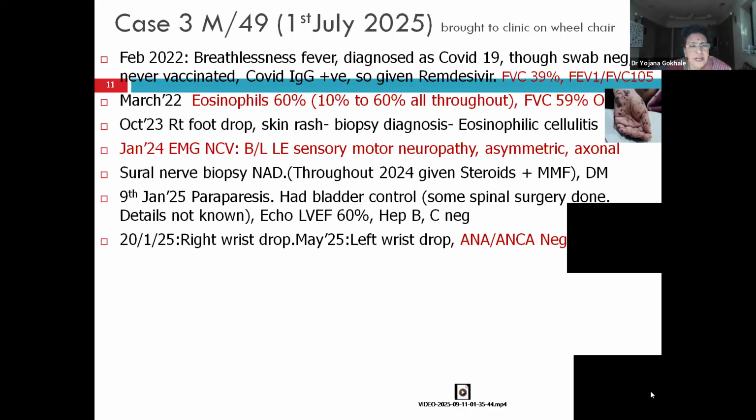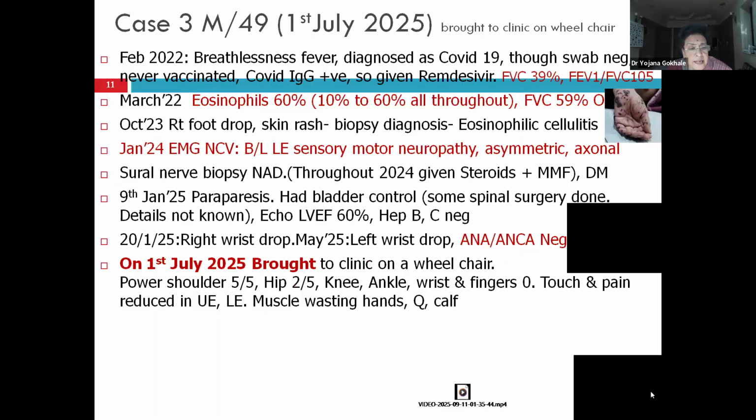In January 2025, he developed some paraparesis, the notes of which were absolutely not showing anything, whether it was UMN or LMN, there was no bladder involvement, and he underwent some spinal surgery for that. Details not known. His ejection fraction, Hep B and C, everything was negative. Then, in January 2025, he developed a right wrist drop, and in May 2025, he developed a left wrist drop. ANCA was negative. He came to my clinic on 1st July 2025.